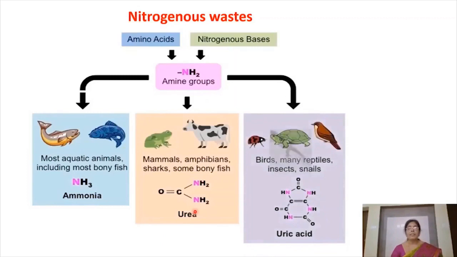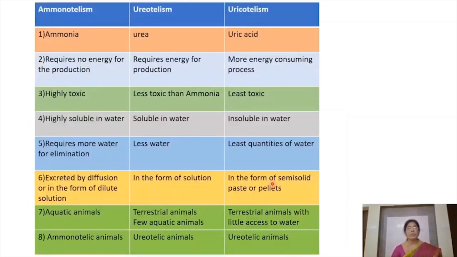And other animals convert this ammonia into uric acid, uricotelic animals. So in this way, ammonia is formed from excess amino acids and from nitrogenous basis of nucleic acids, and this ammonia is eliminated in three forms: directly as ammonia, or converted into urea, or converted into uric acid.